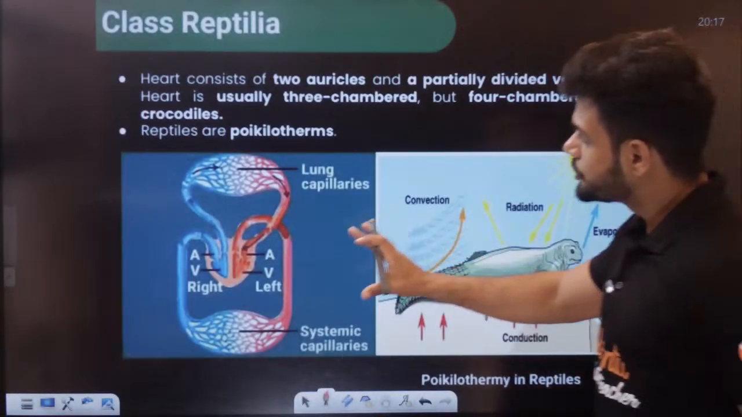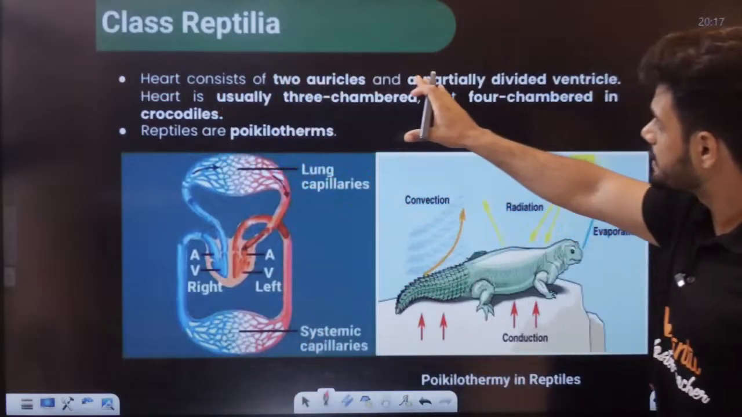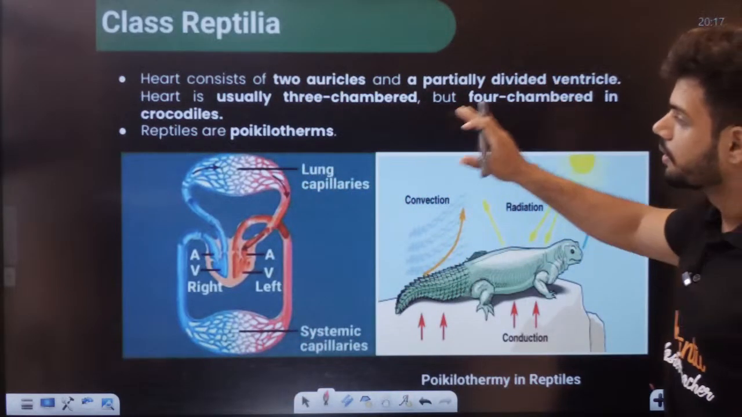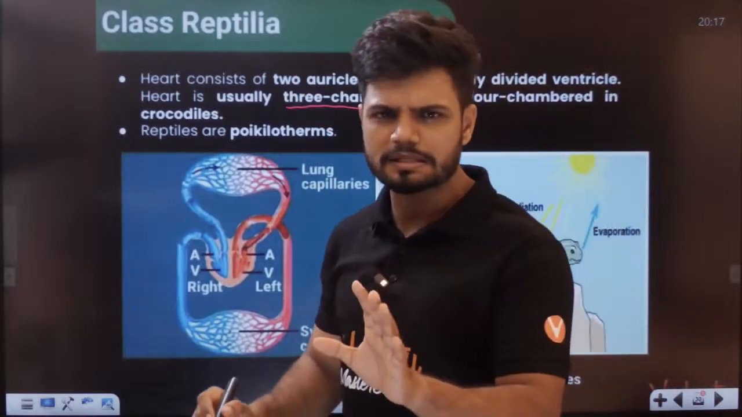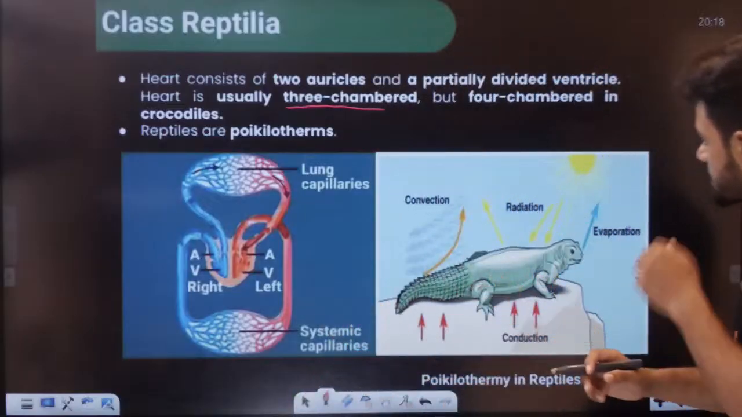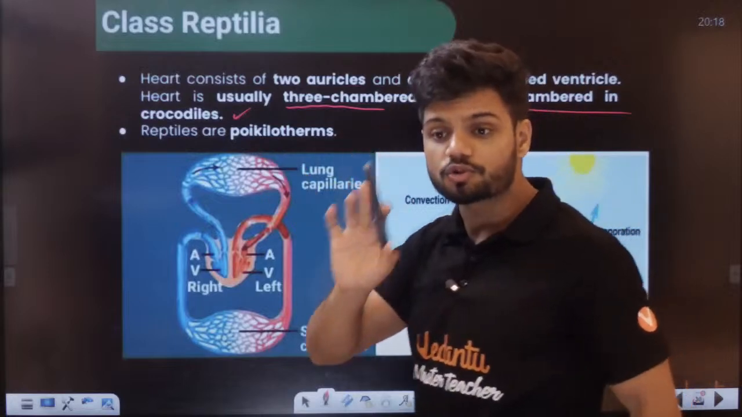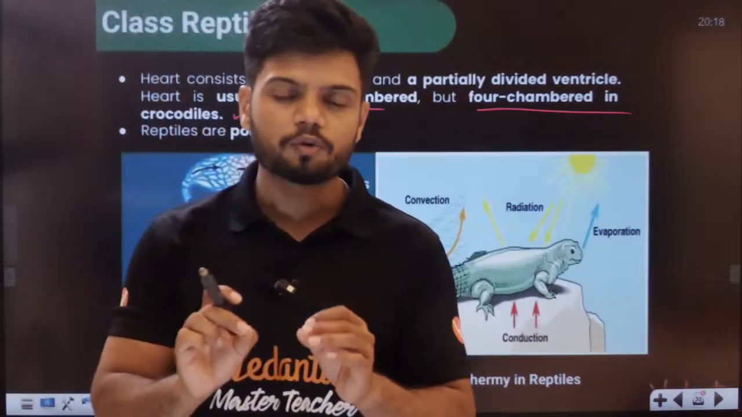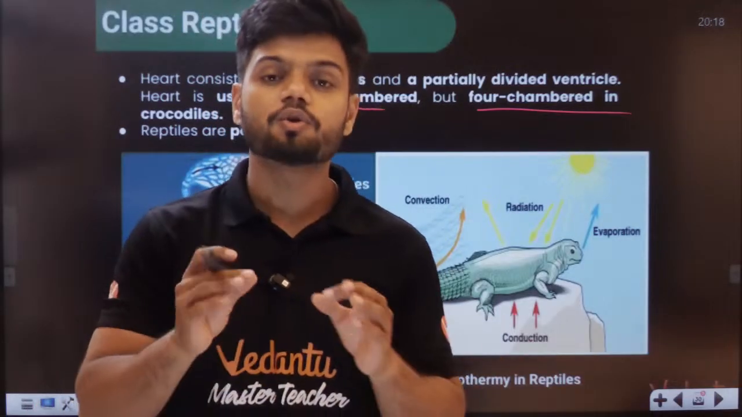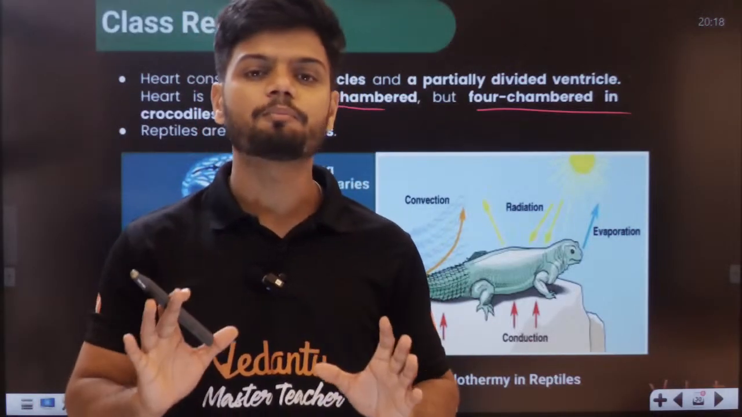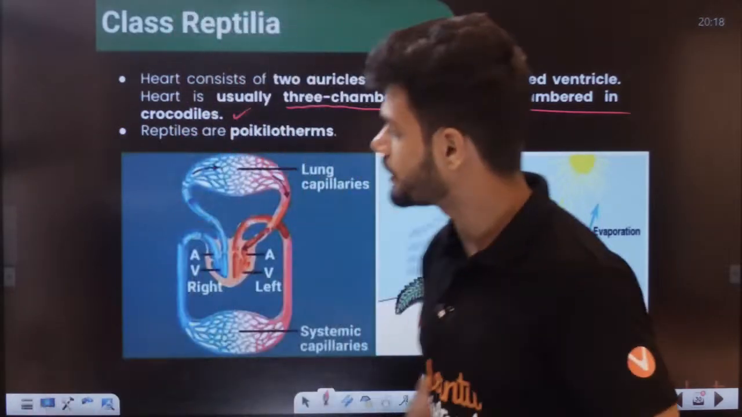Students, now here there are multiple things which you need to understand. Heart consists of 2 auricles and a partially divided ventricle. Heart is usually 3 chamber. So cold-blooded animals. Except in the case of crocodile, students. But 4 chamber in the crocodile. So they will ask you this question. Under reptiles, which organism has a 4-chambered heart, just like mammals or aves? Your answer is supposed to be, students, crocodile. Crocodile has a 4-chamber heart. Okay.